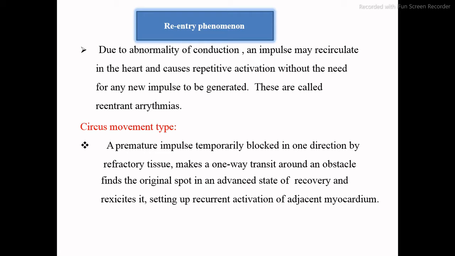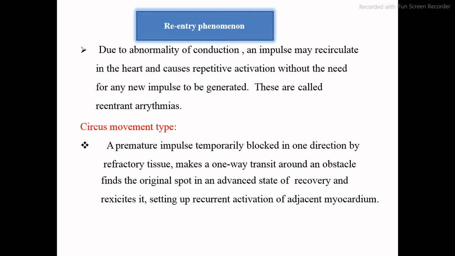There is one more circus movement type. A premature impulse temporarily blocked in one direction by refractory tissue makes a one-way transit around an obstacle. It finds the original spot in an advanced state of recovery, and it re-excites it, setting up the recurrent activation of